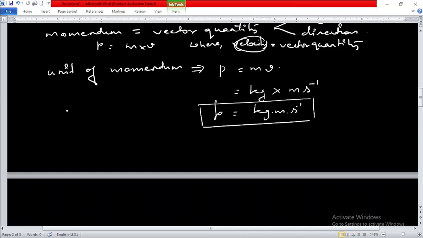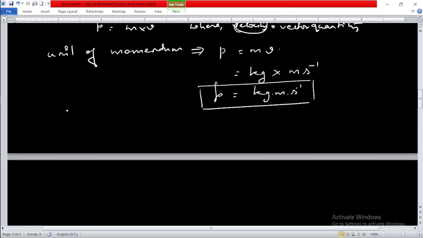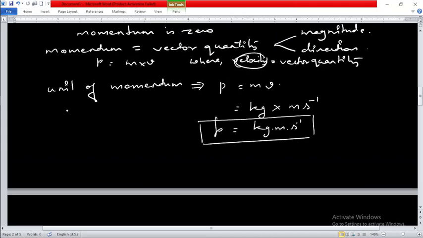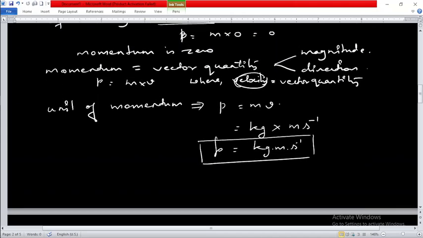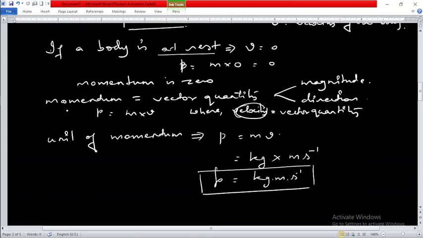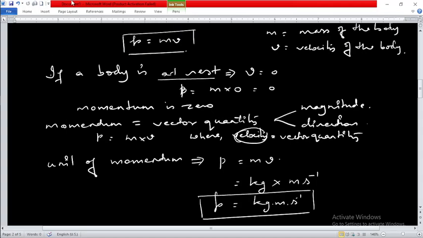Now next, we have come to know that if a body is at rest, as I have already shown you, definitely its momentum is zero. But now if the body is in motion, what will be the momentum? Definitely a body in motion is going to have momentum.